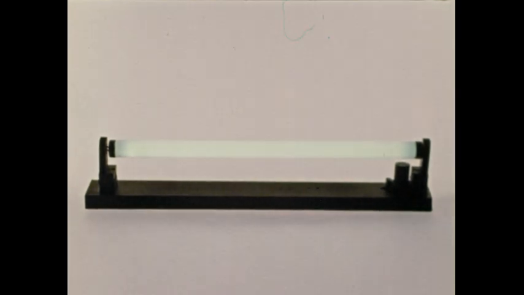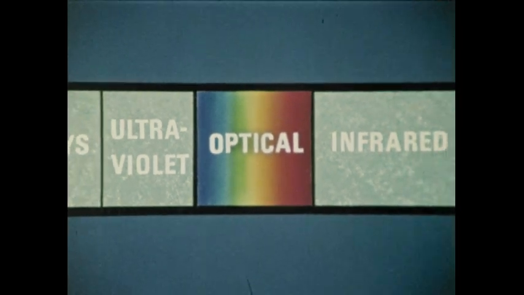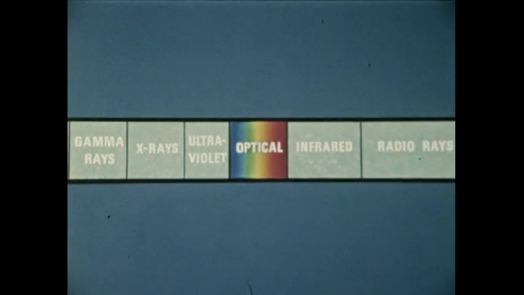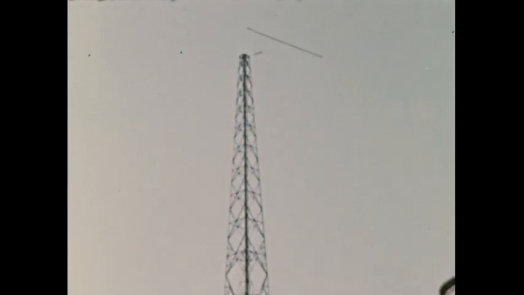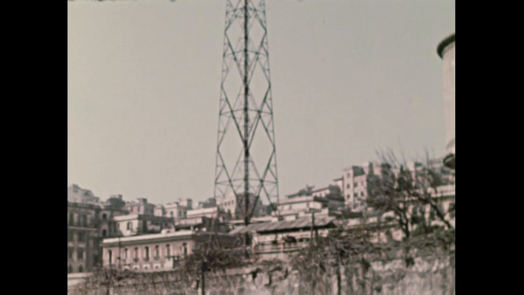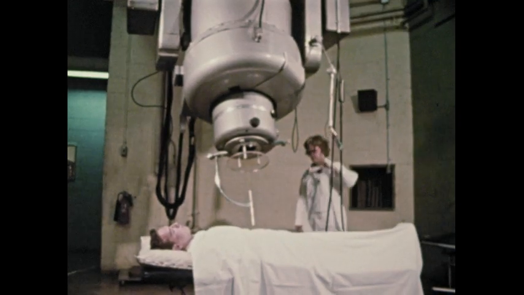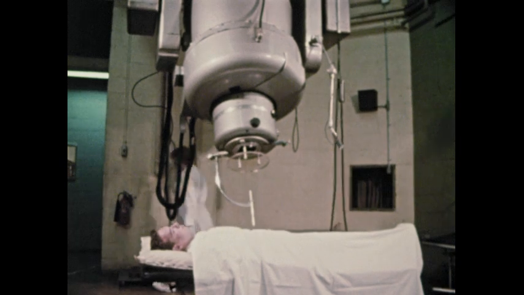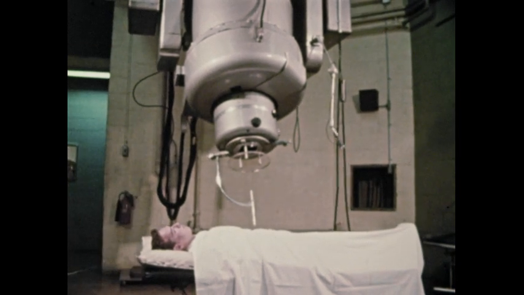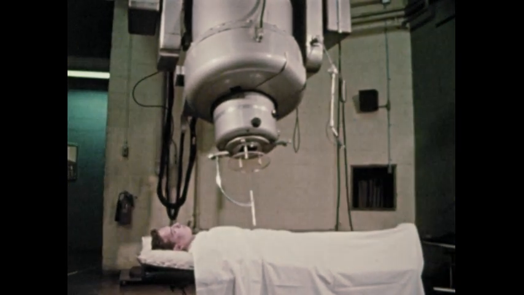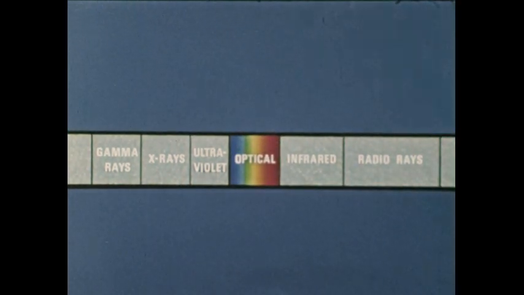Visible light waves are only part of the wide spectrum of energy we call the electromagnetic spectrum. These radiations range from the low energies of radio to the high energies of X-rays and gamma rays. So we see that electrons in motion are responsible for many forms of energy, and that matter and energy are closely related.